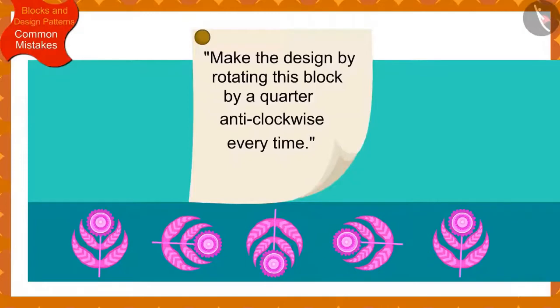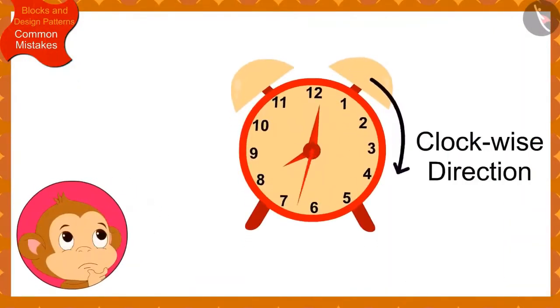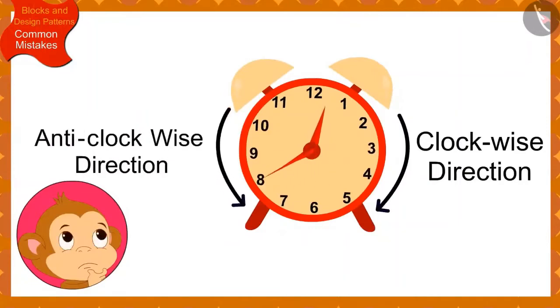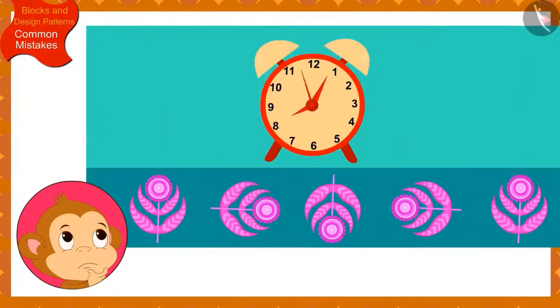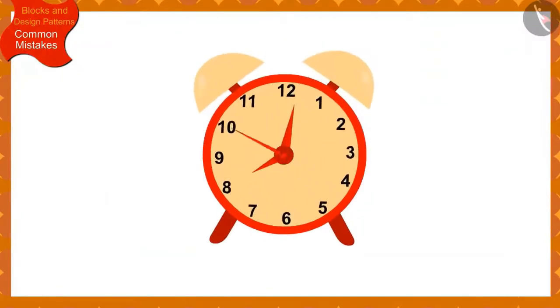Actually, as per the instructions written by Banno, Babban had to rotate the block by 1/4 in the anti-clockwise direction every time. But Babban got confused between the clockwise and anti-clockwise directions and accidentally made the pattern on the sari by rotating the block by 1/4 in the clockwise direction every time. Children, remember, whenever you want to know the clockwise direction, look at the direction of the movement of the needles in a clock.